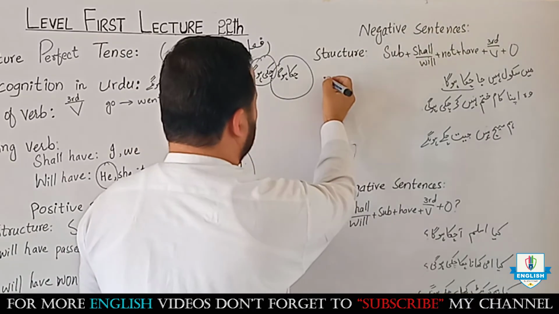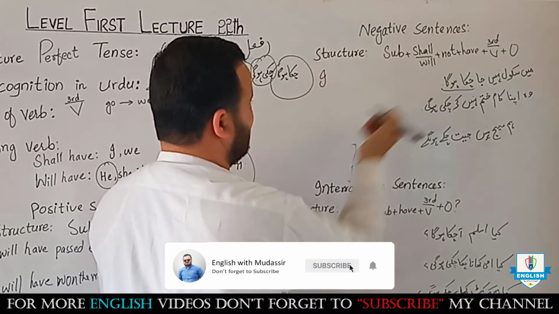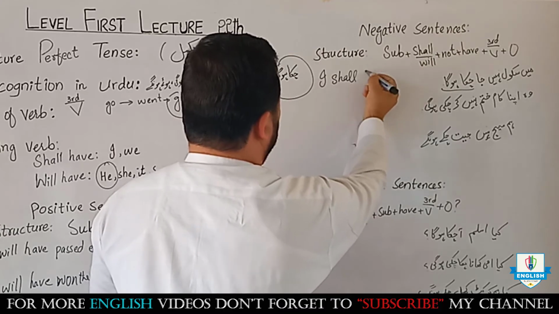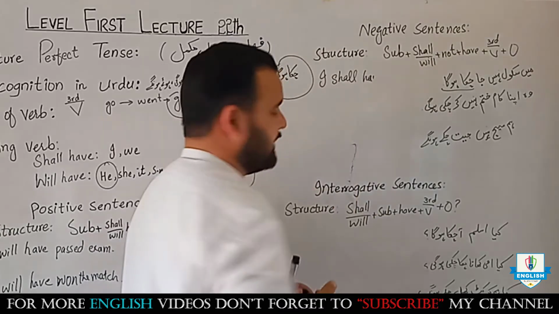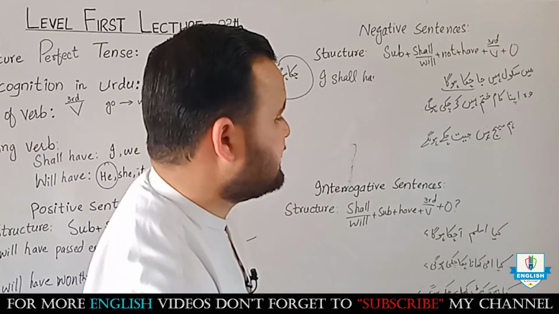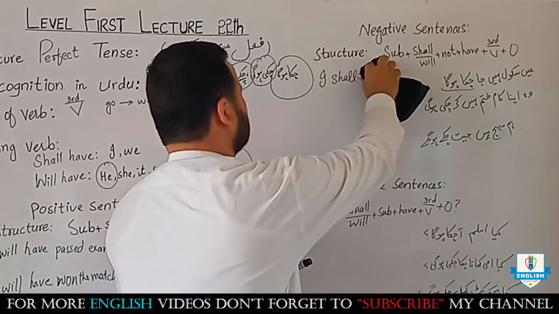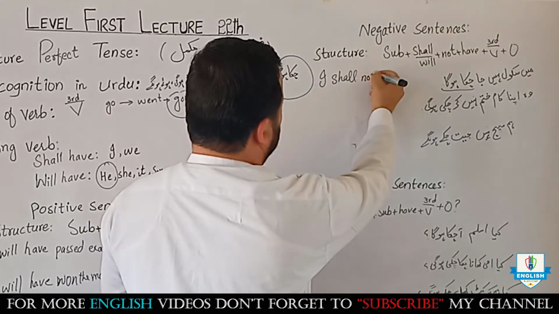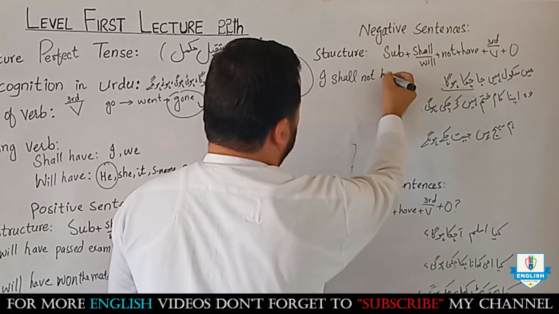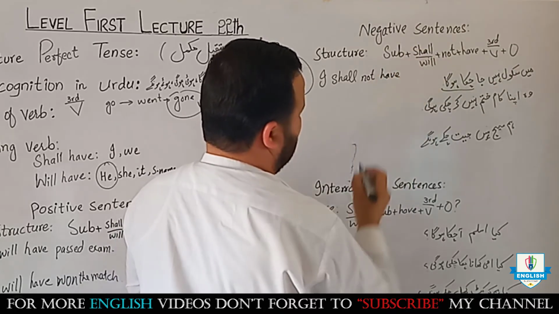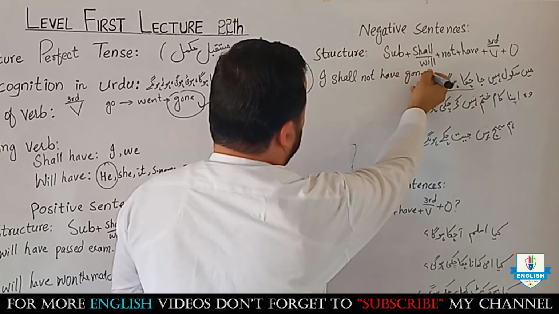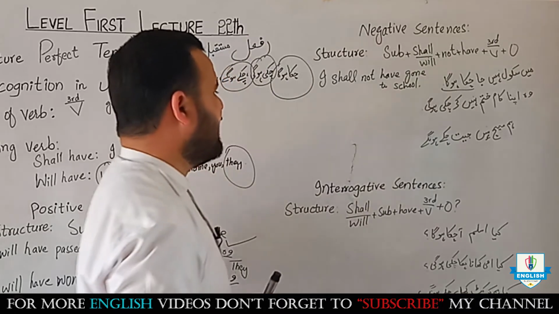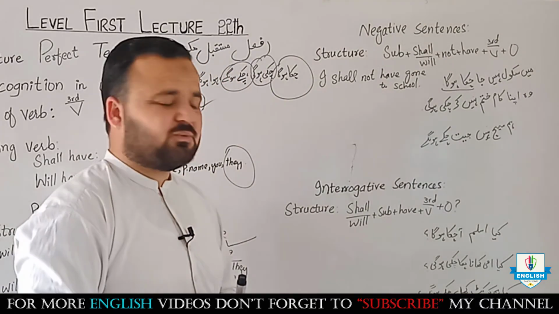Now change it. I के साथ shall आता है. Shall have, shall के बाद not. Got it? Shall not. Look at the structure. Not have. Gone to school. I shall not have gone to school.